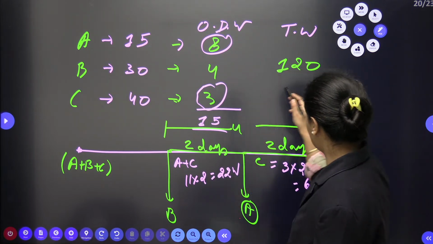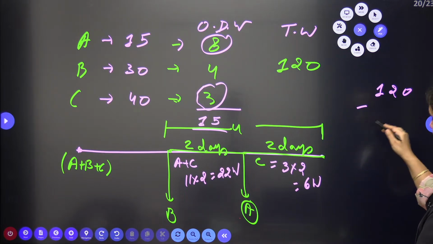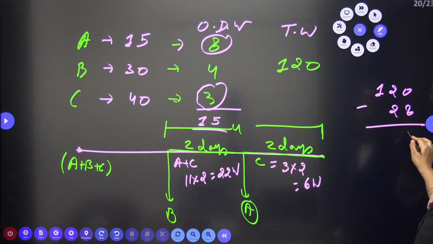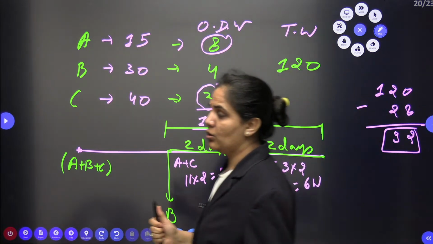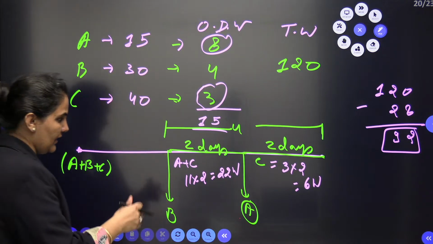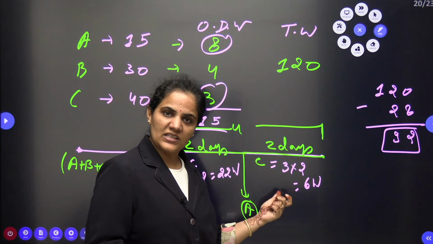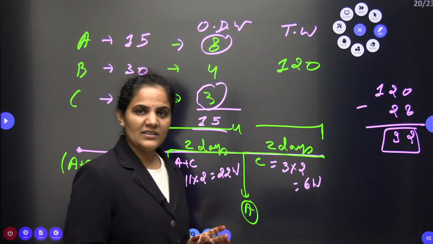Now the total work is 120. Out of 120, 22 plus 6, 28 work is already completed. Total work is 120, out of that 28 work is already completed, 22 by A and C, and 6 work is done by C only. So the remaining work is 92.